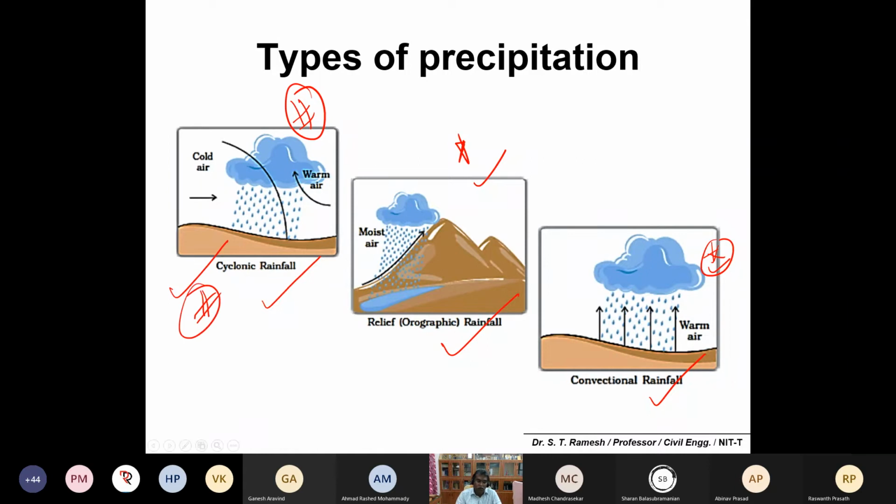Cyclonic rainfall is very continuous. It may extend to a minimum of 5 days, 10 days, 6 days. But Trichy experienced almost one and a half months of continuous rain because of sequential cyclonic formations this year, almost from the end of November through December. That is because of cyclonic precipitation. Orographic, those nearby mountainous regions would have experienced this: one side may get continuous rainfall, and the other portion is completely in drought because of orographic precipitation. And convectional is also very frequent because of temperature difference.